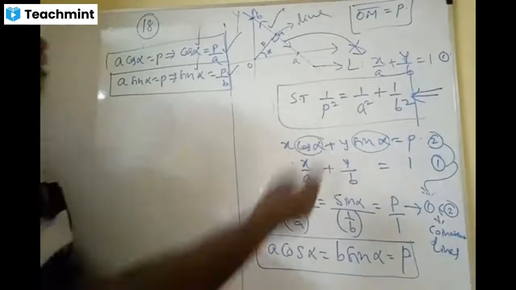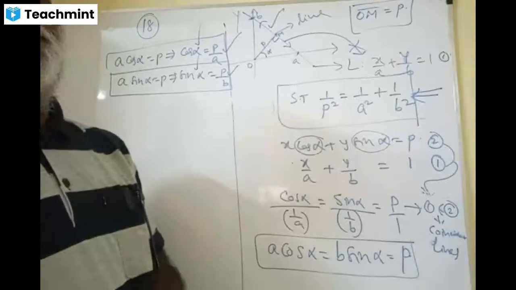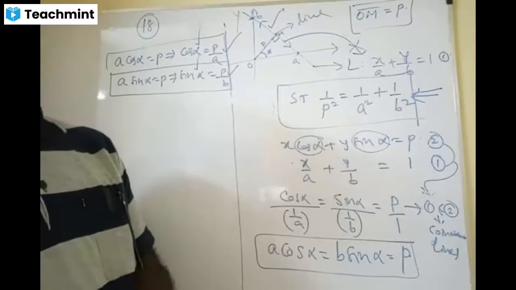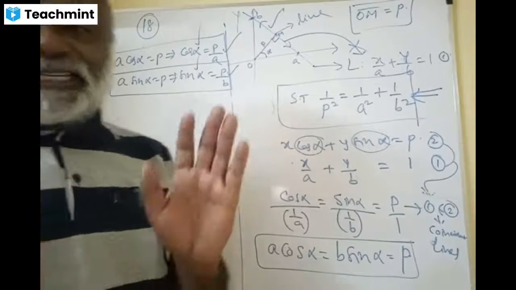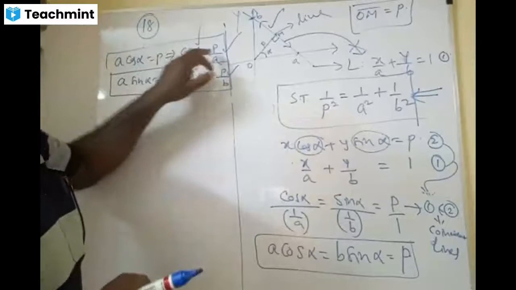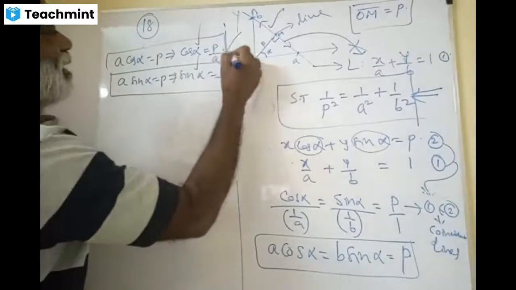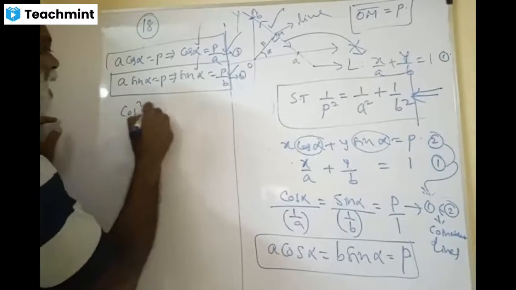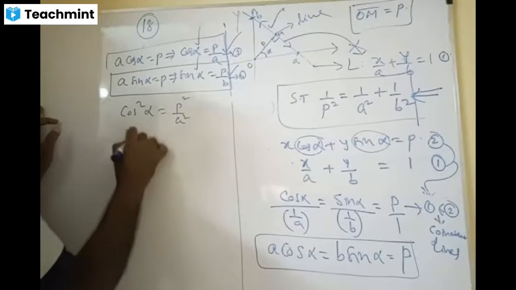Plus or minus, a by root of a square plus b square. I am just asking a simple question, don't think too much. Cos alpha is P by A, sin alpha is P by B. Let us call these 3 and 4. Can I write what is cos square alpha? P square by A square.